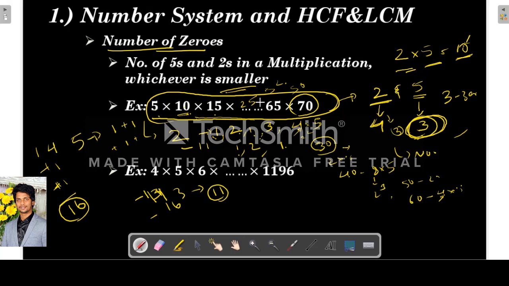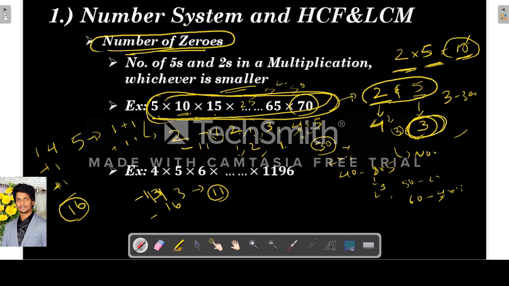So I'll again explain the concept. I know it is a little complex. So we have to find out the number of zeros at the end of a product like this. When a zero will be there, so if we have 1 2 and 1 5 in a product, the product will be 2 5s are 10. So whichever is smaller, the minimum number of 2's and 5's, like if we have 4 2's and 3 5's, the minimum number is 3, right?